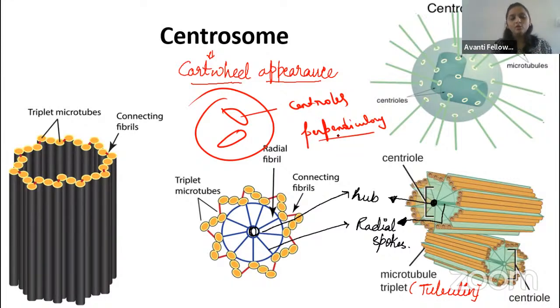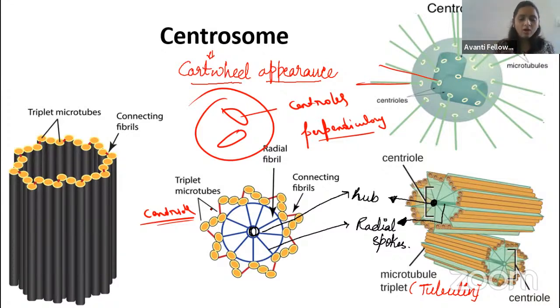Have you seen, guys? The centrosome is helpful in forming the spindle fiber, right? Here you can see the arrangement of the centriole. The centriole structure we will call the centriole. Centrosome is different, where two centrioles are arranged perpendicularly.